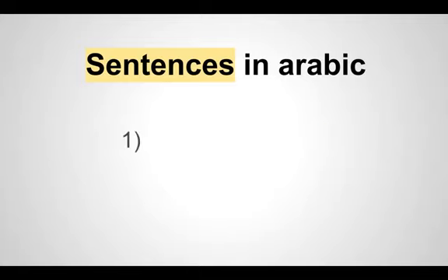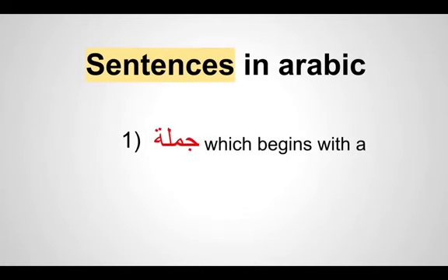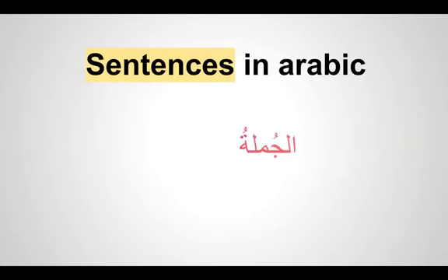The first Jumla is one which begins with an ism, a noun. It is called Al-Jumlatul Ismiyatu.